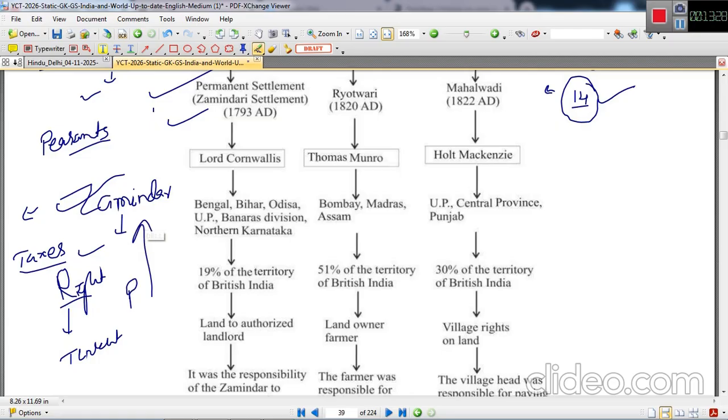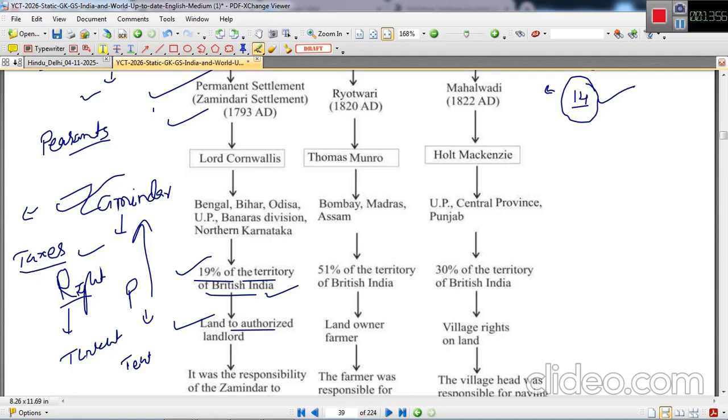The peasants earlier, who were the owners of their lands, all of a sudden became the tenants or sharecroppers. So this was a very bad practice anyway. This occupied 19% of the territory of British India. So this was a smaller percentage of the territory, but it was very draconian.